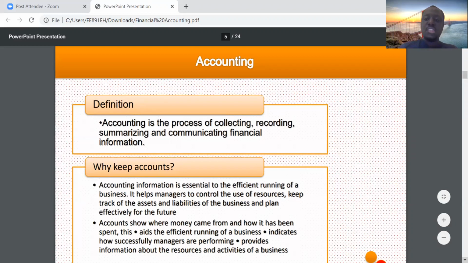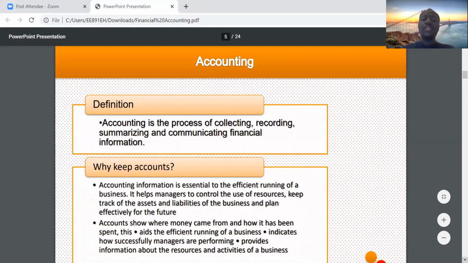You have the collection part, you have the recording, you have the summarizing and communicating. Please don't forget that. You are doing these four things. You are collecting, you are recording, you are summarizing, and you are communicating financial information.